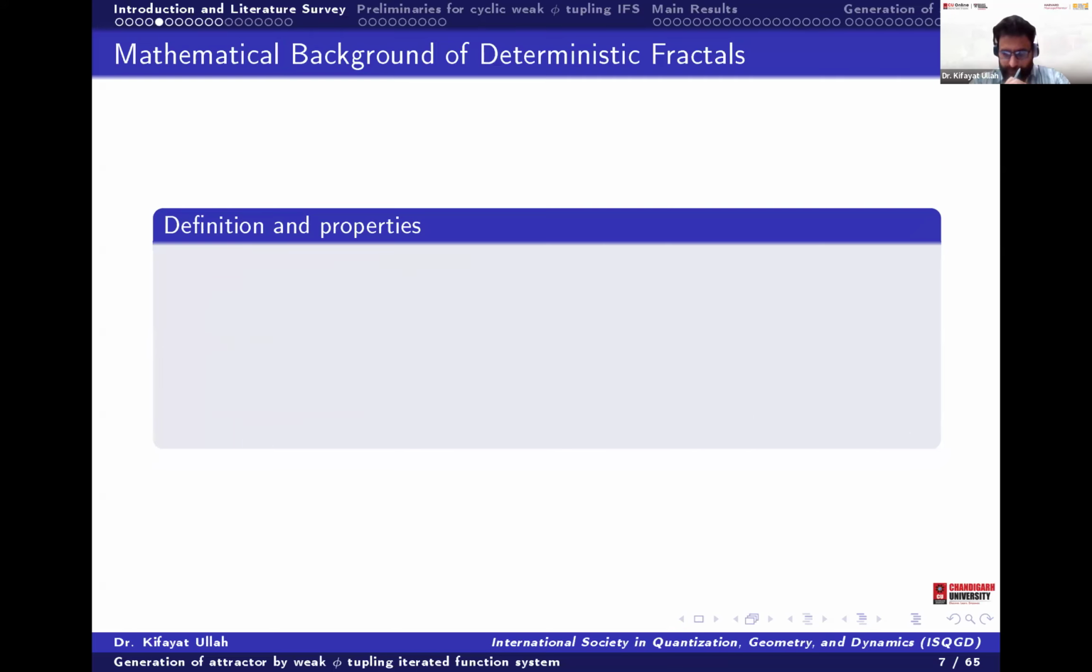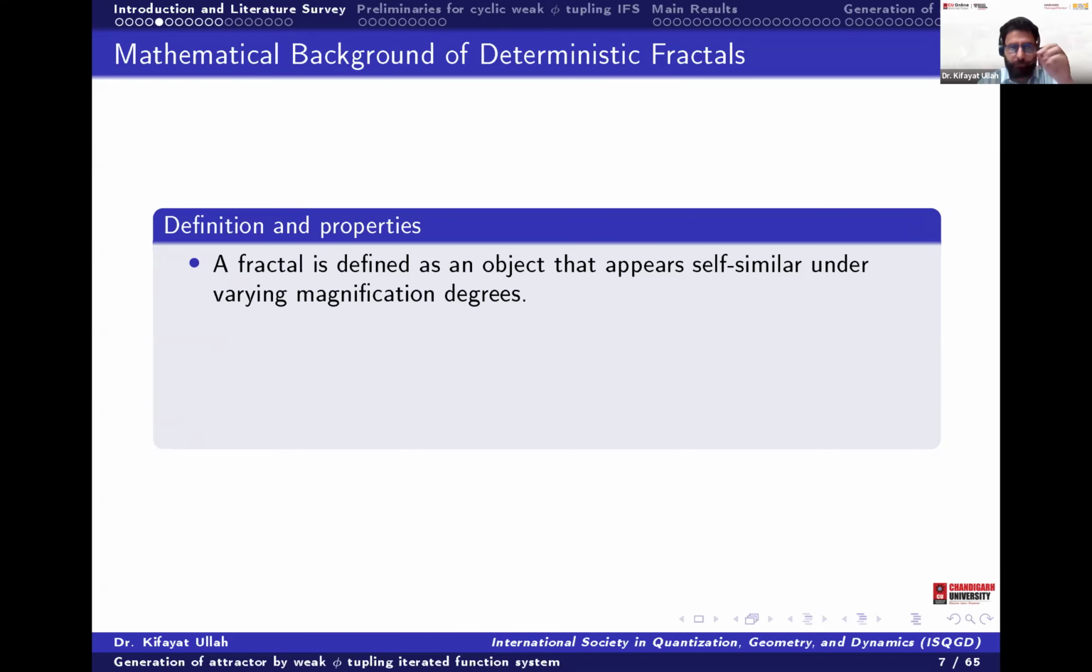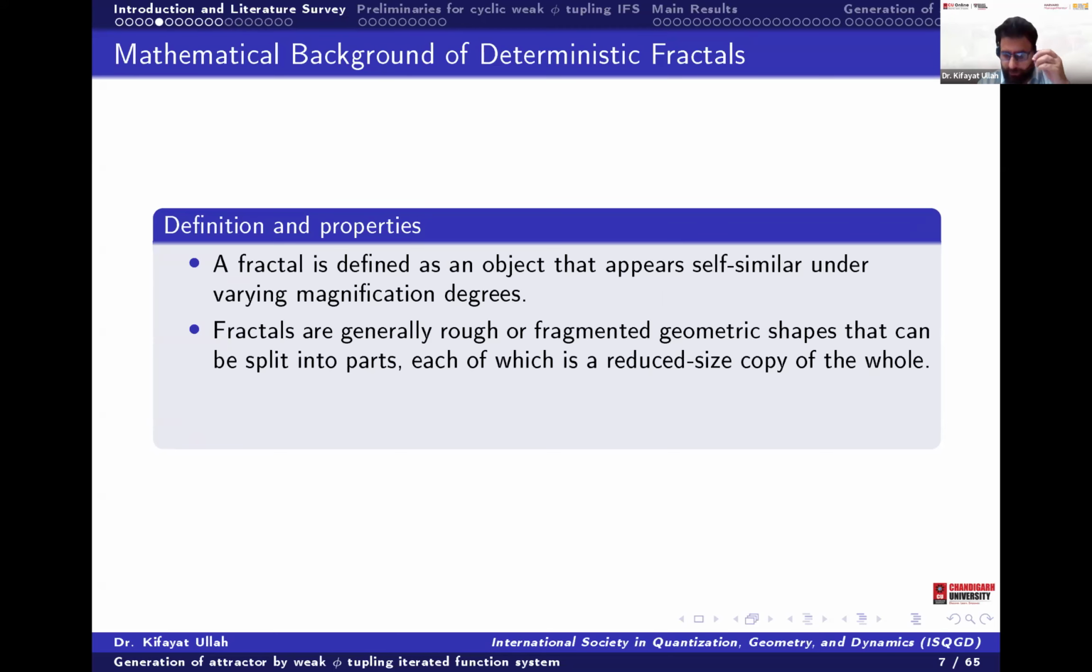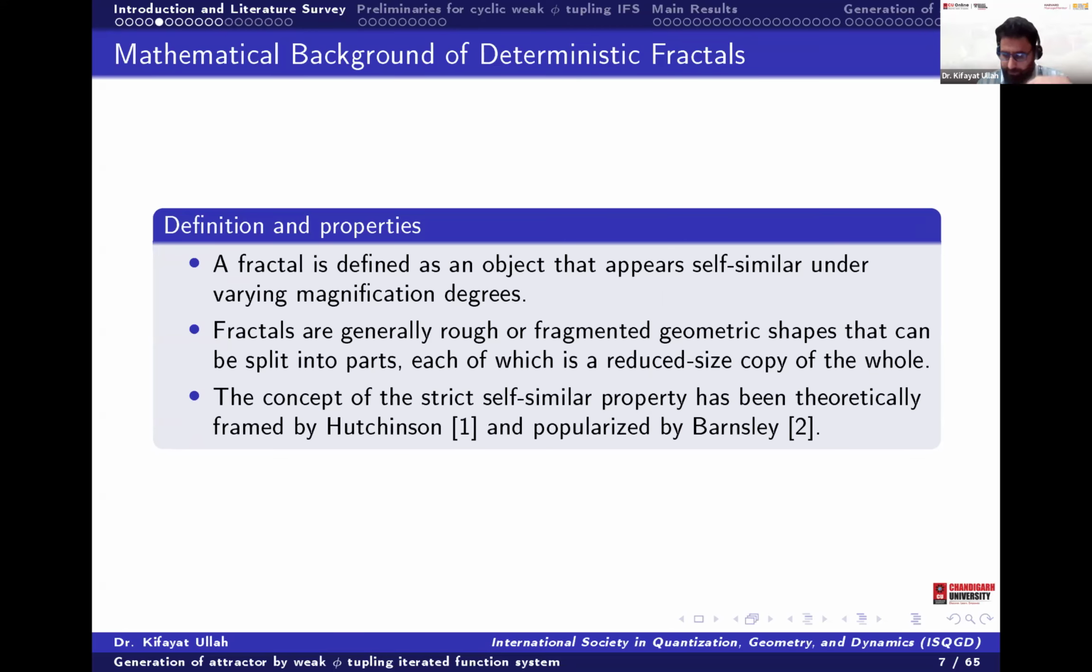So some of the fractals that we usually generate mathematically are called deterministic fractals. That means we are using functions to define them. The fractal is defined as an object that appears self-similar under varying degrees of magnification, and we call that a deterministic fractal. So that is the definition.